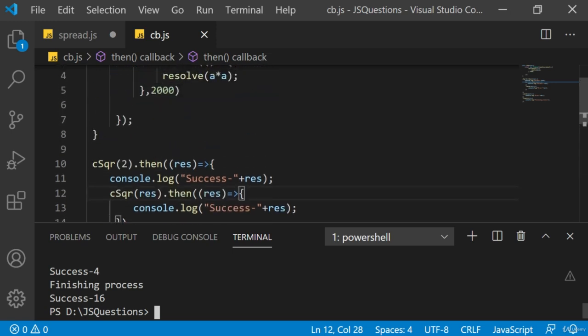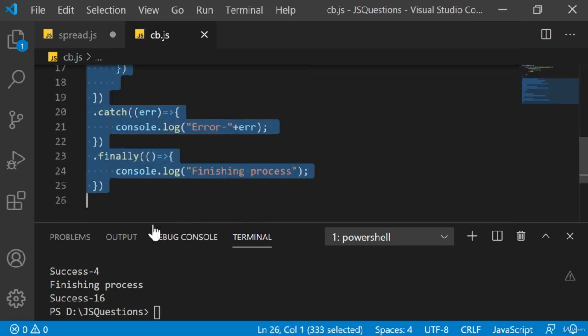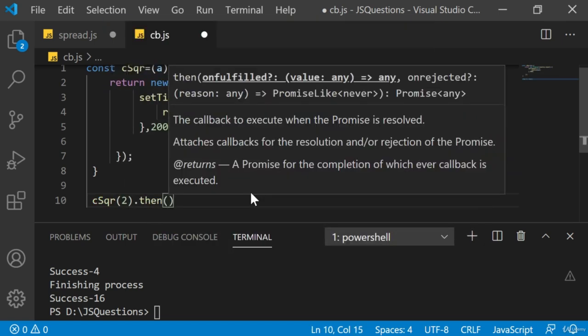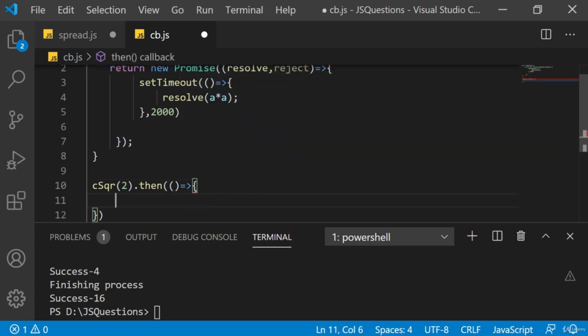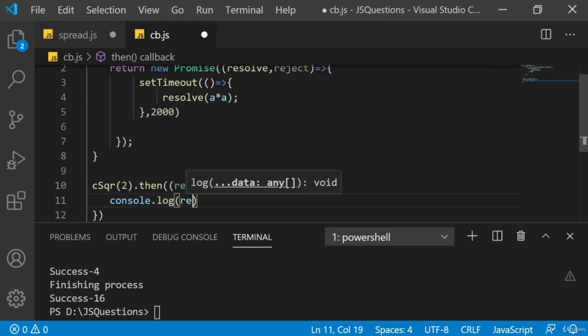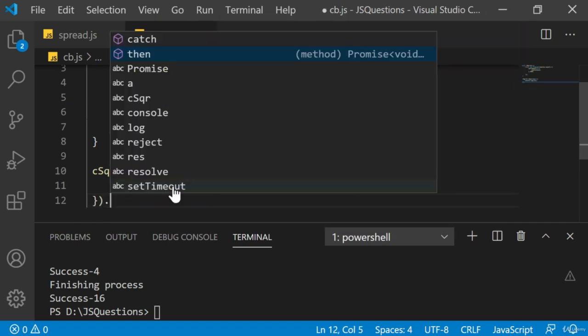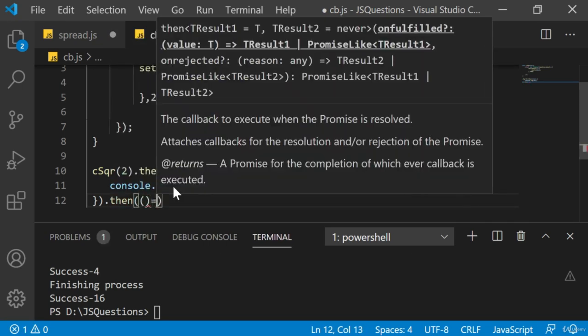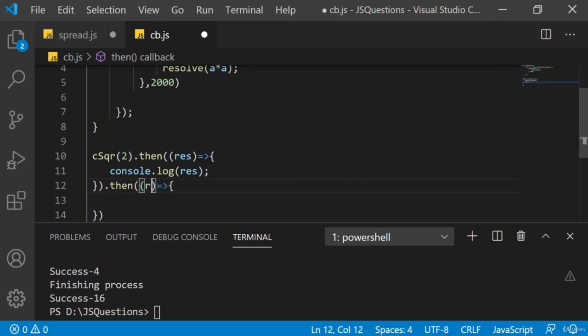Let's try that. I'm rewriting the entire thing. So I'll say CSQR. The 2 is supposed to be passed. Then you have that function, and here you will get the result, right? So inside this, you will write console log result. Now I want to chain this further. So I'll say dot then, right? The next result which is passed, I want inside this. So I might say result 1.